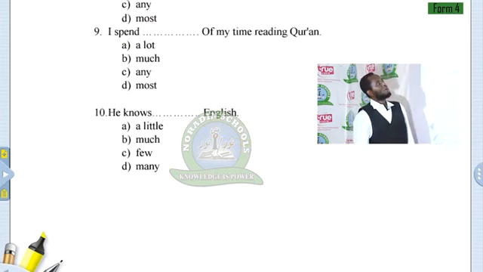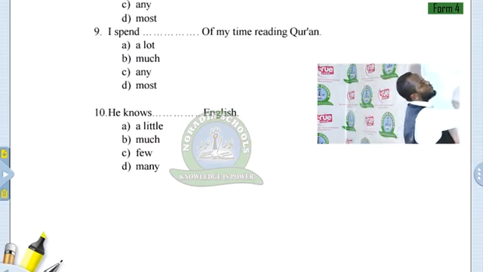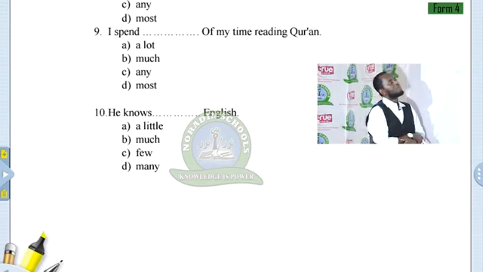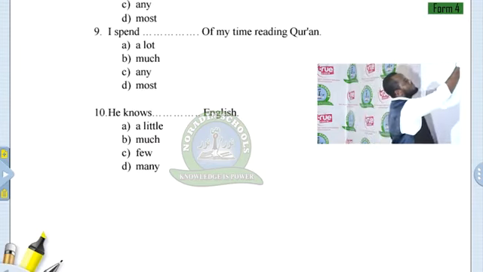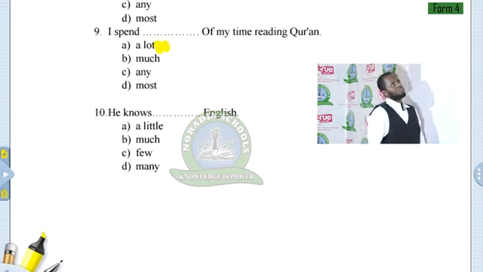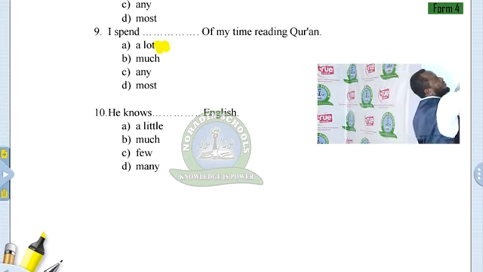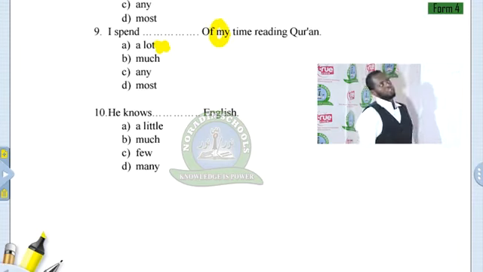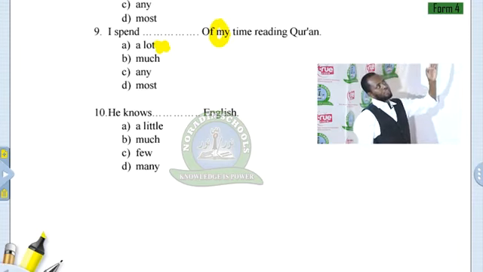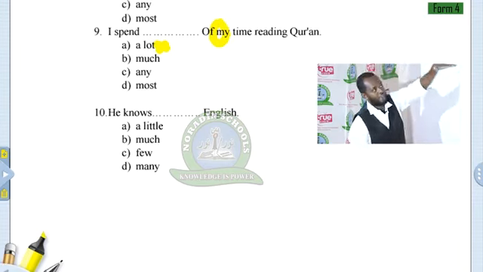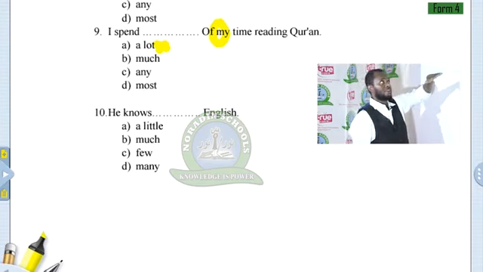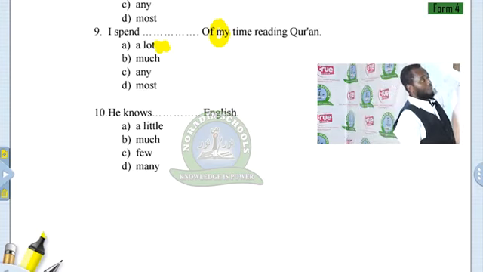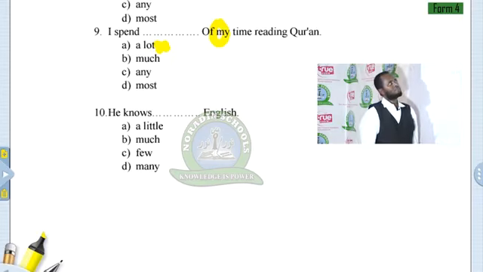Okay, what about I spend of my time reading Quran? We don't use a lot of. Why, teacher? Because here is a possessive adjective. So if there is a possessive adjective, we cannot use a lot of. Not a lot of my time, that's right. A lot of time is right, but a lot of my time is not right. What about much, teacher?